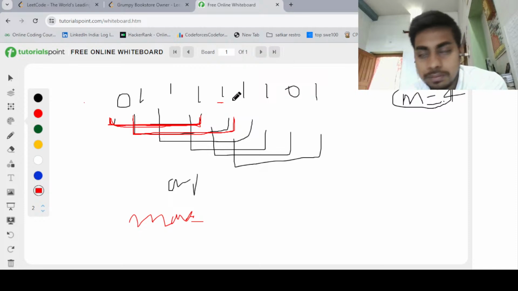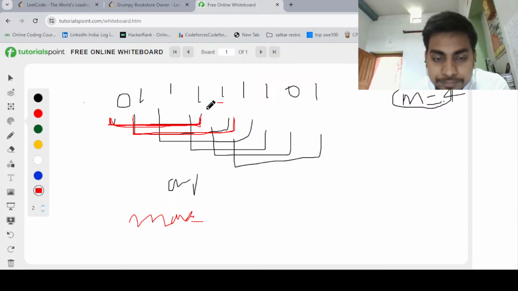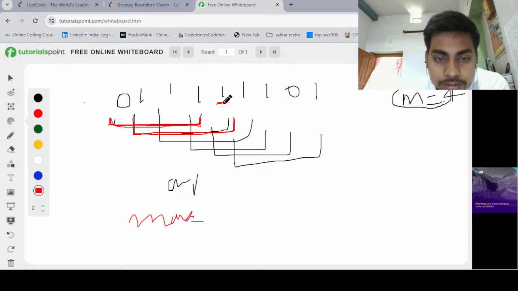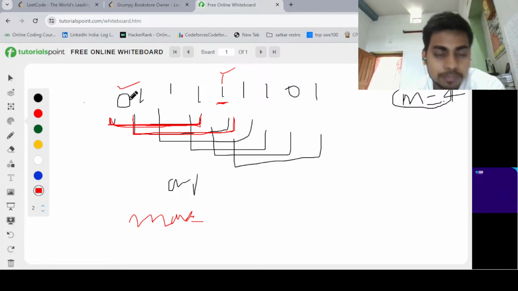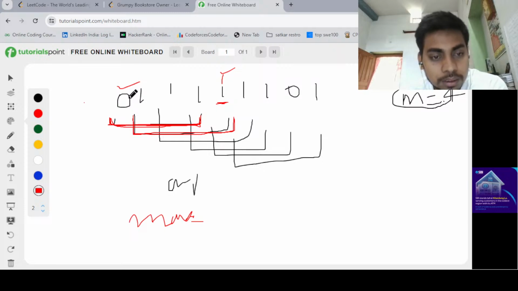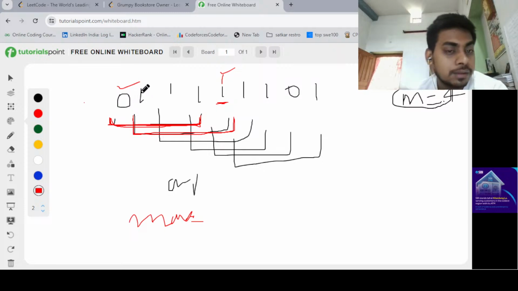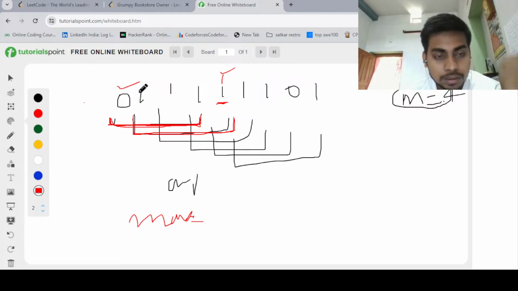So when we move ahead, we check if it is non-zero, that is 1, then we add the corresponding value from the customer array. And if the last index is 0, then we cannot do anything, we just increase the last pointer.